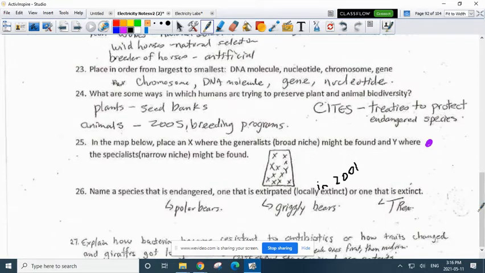Explain how bacteria became resistant to antibiotics or how giraffes got their long neck. So in order for the change to happen, let's do antibiotic resistance. An antibiotic is applied to the person who has the infection, and they take the medicine for 3 or 4 days, and then they feel better, so they stop taking it.